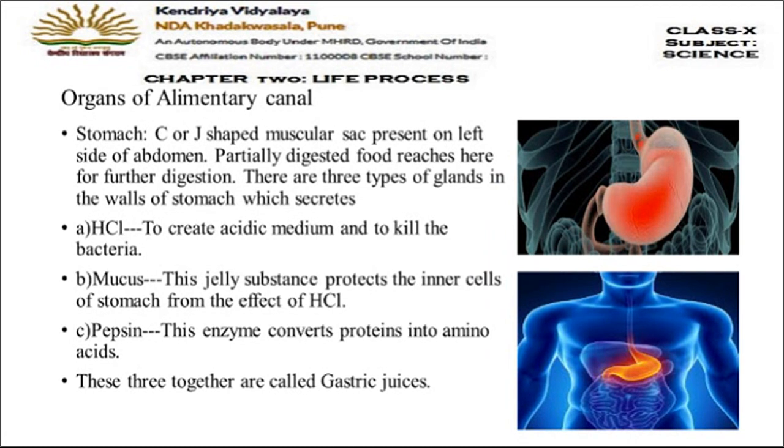Now the next important organ of the alimentary canal is the stomach. You can see the picture here on the screen. Stomach is C or J shaped. In some of the books you will get U shaped, C shaped, J shaped. It varies depending on from which angle you are observing the stomach. So any shape you can write down. You can write either C or J shaped.